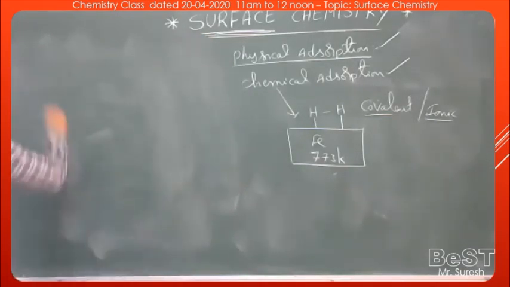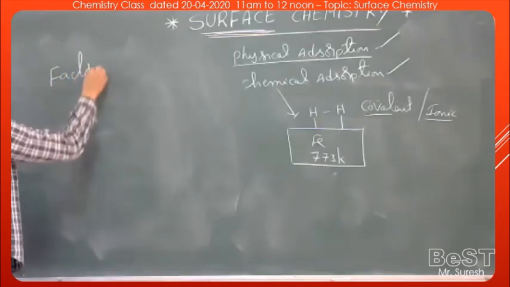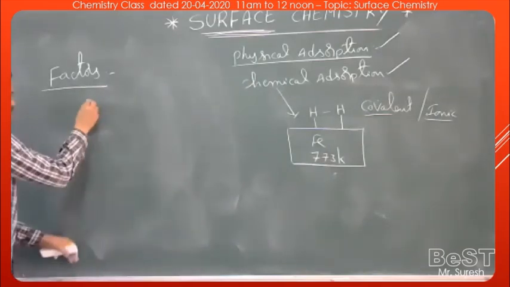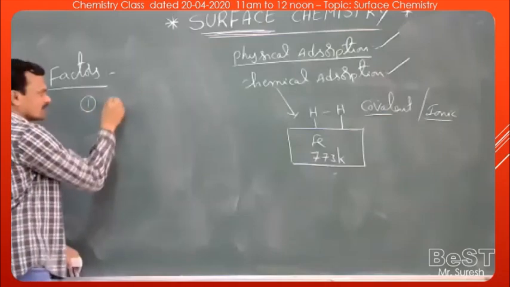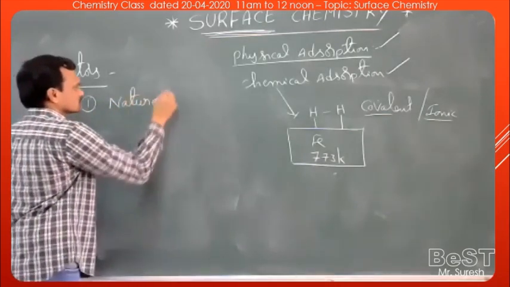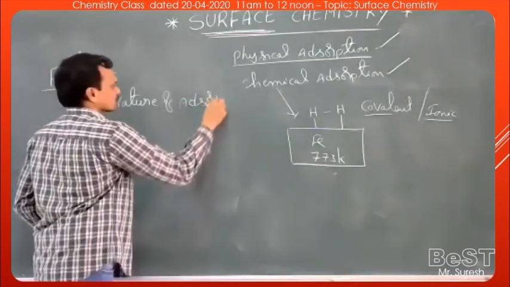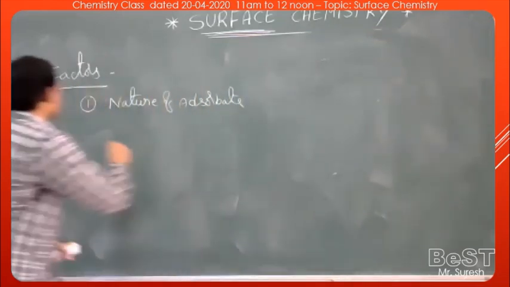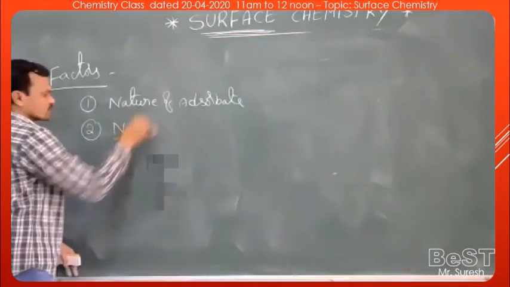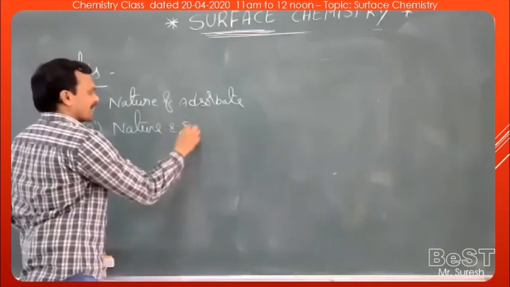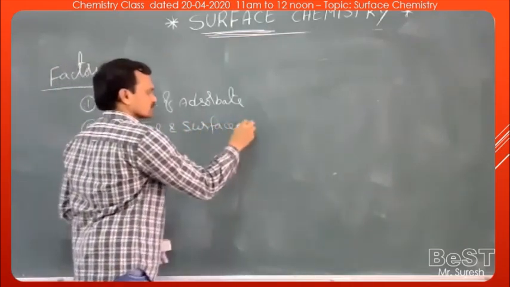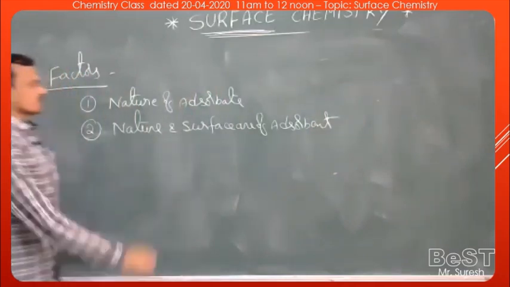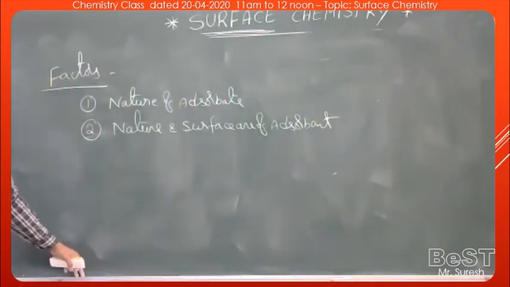Now let us see the factors which can affect adsorption. The adsorption process can be affected by, or depends on, the nature of the adsorbate, and the second one is the nature of the adsorbent, the nature and surface area of the adsorbent.